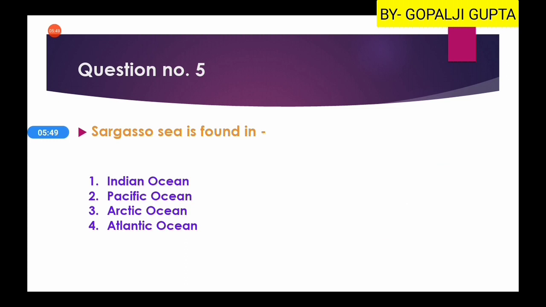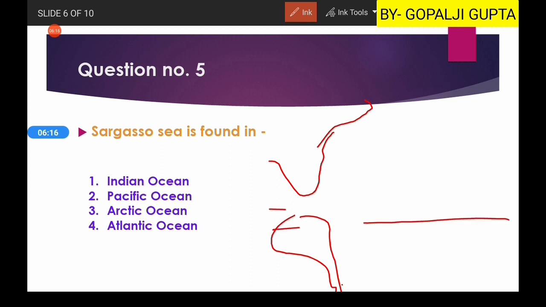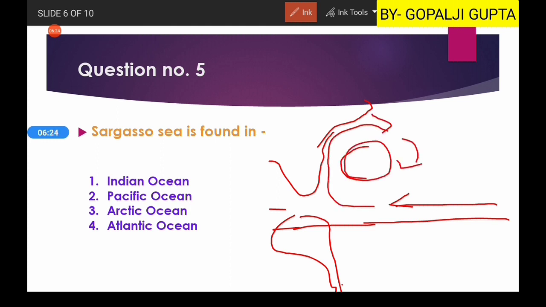Then next question is, Sargasso Sea is found in. Now Sargasso Sea is important because a specific type of water circulation is found along this Sargasso Sea. Now if you see the Atlantic Ocean, this is North America, and this is South America. So here you have the equator, and the equatorial current comes something like this, and it will move something like this, and here a closed sea is found.